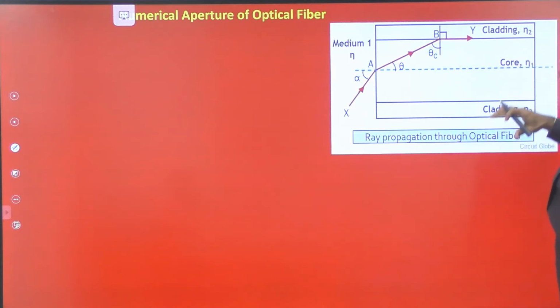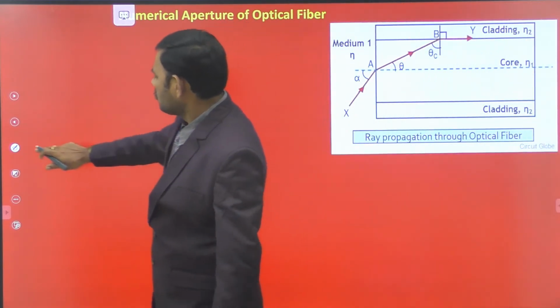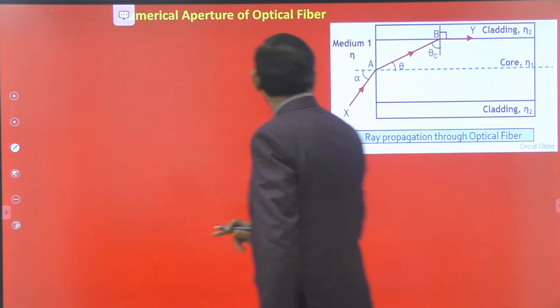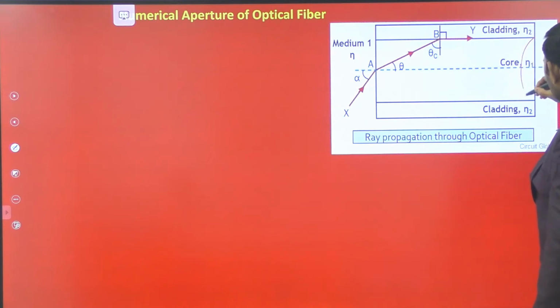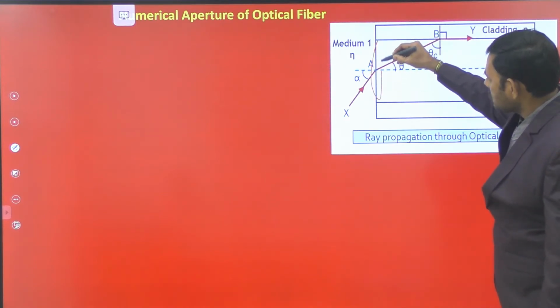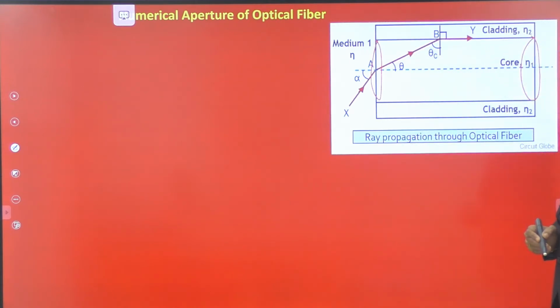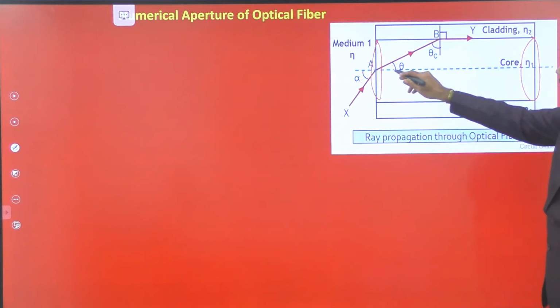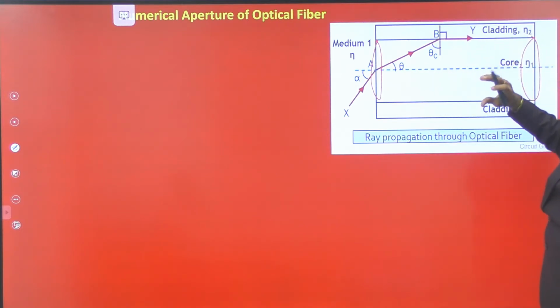So let us consider the optical fiber in which the inner one is the core. We know that the inner one is the core and the outer one is the cladding. So I am representing, this is the core. The inner one, this one is the core. Students, this one is the core, don't get confused. If you consider the core as a cylindrical object along the axis, it is made up of a composite of glass and quartz.